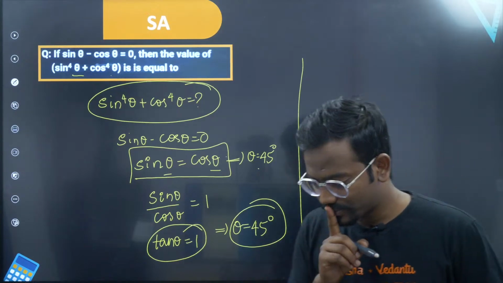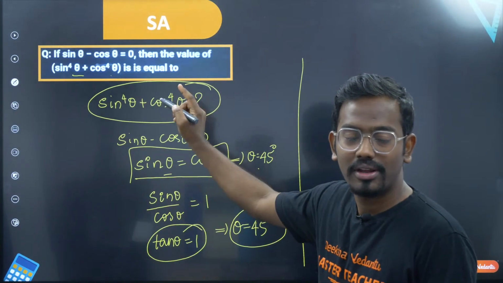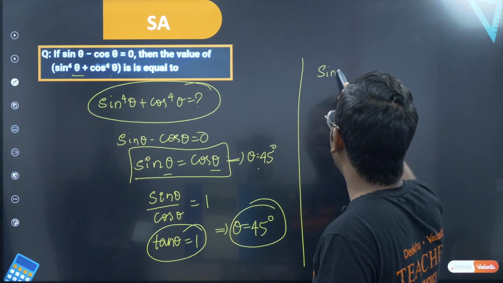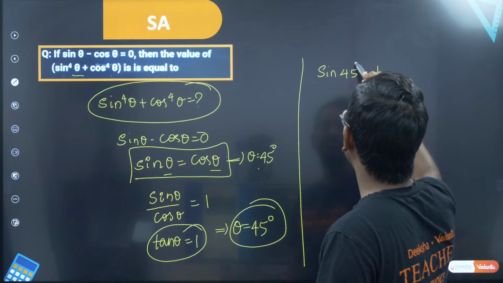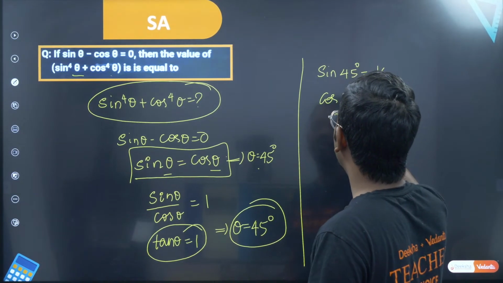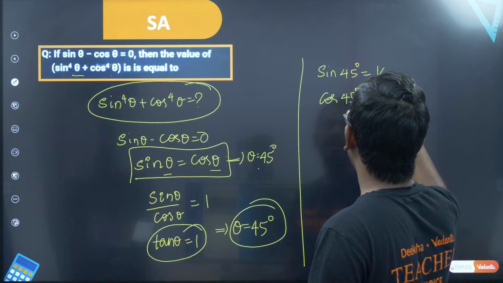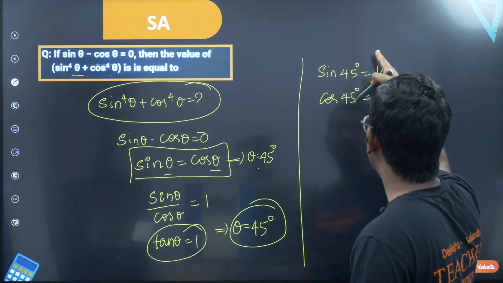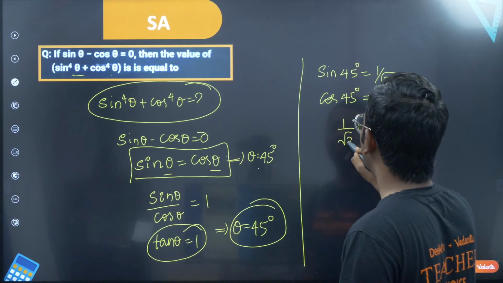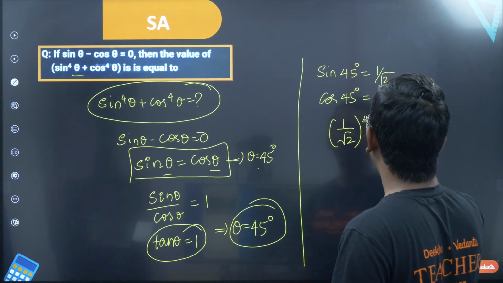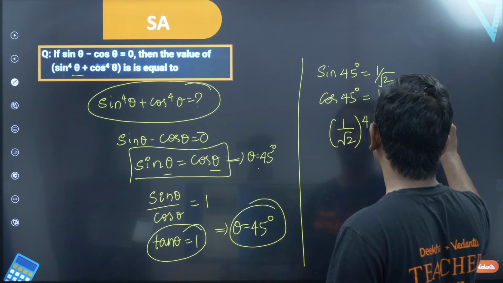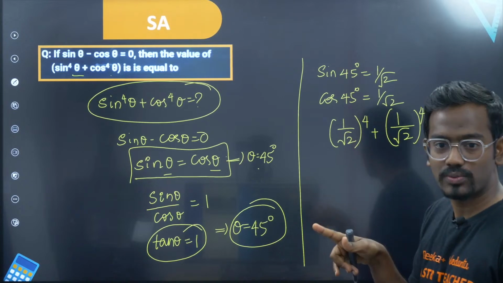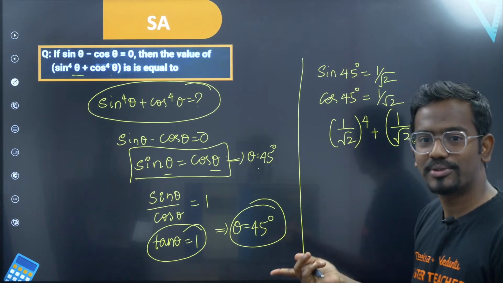Now I want the value of sin power 4 plus cos power 4, where theta is 45. I know that sin 45 is 1 by root 2 and cos 45 is also 1 by root 2. So I want sin power 4 plus cos power 4, that is 1 by root 2 whole power 4 plus 1 by root 2 whole power 4. What is 1 by root 2 whole square? That is 1 by 2. 1 by 2 into 1 by 2 should be 1 by 4.